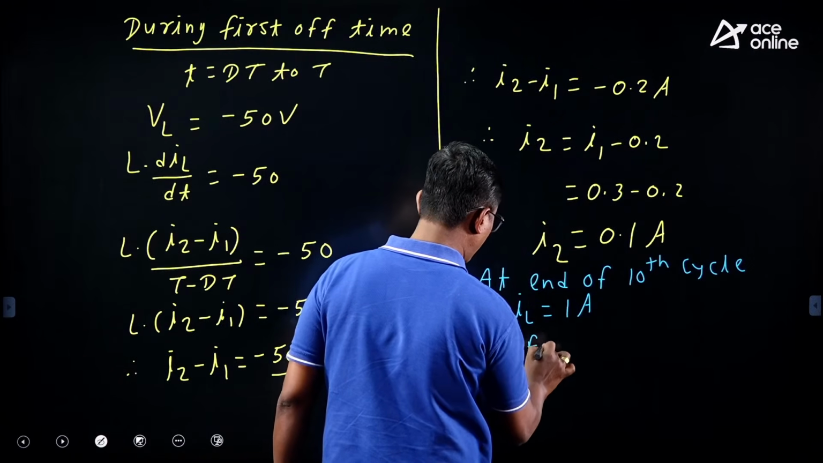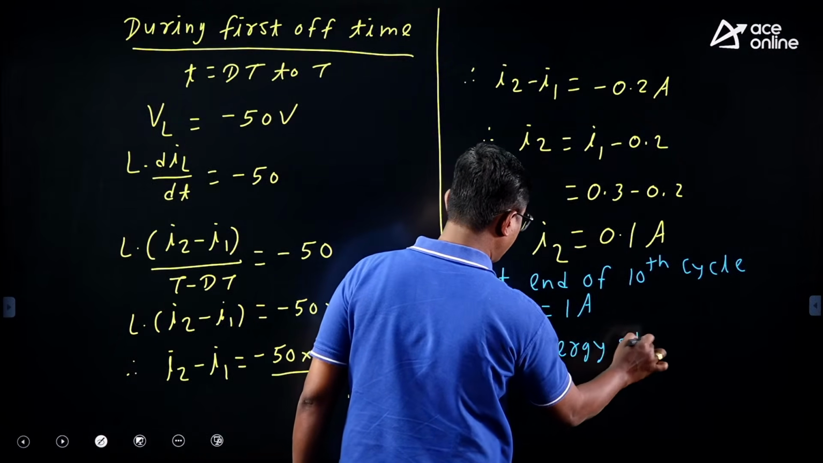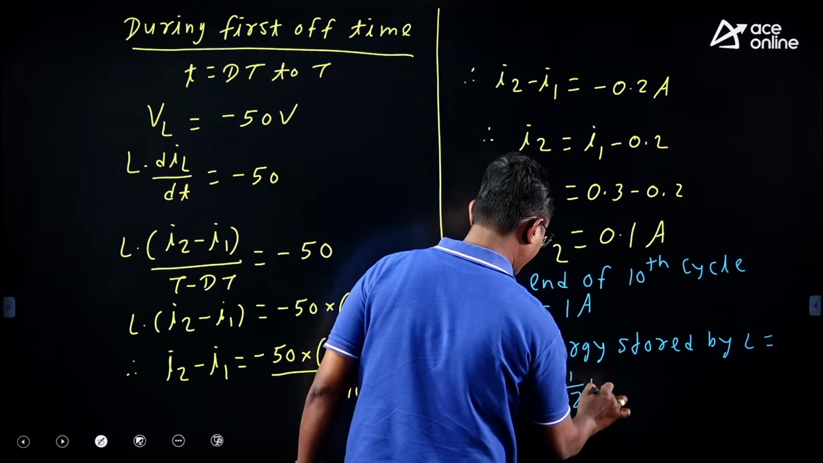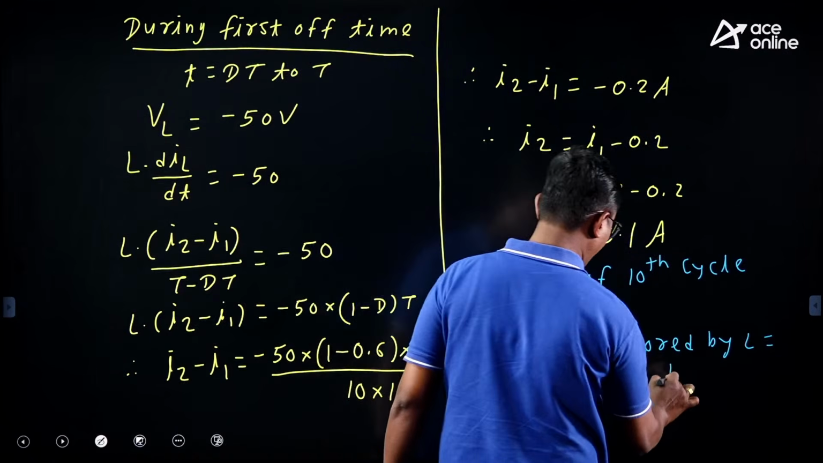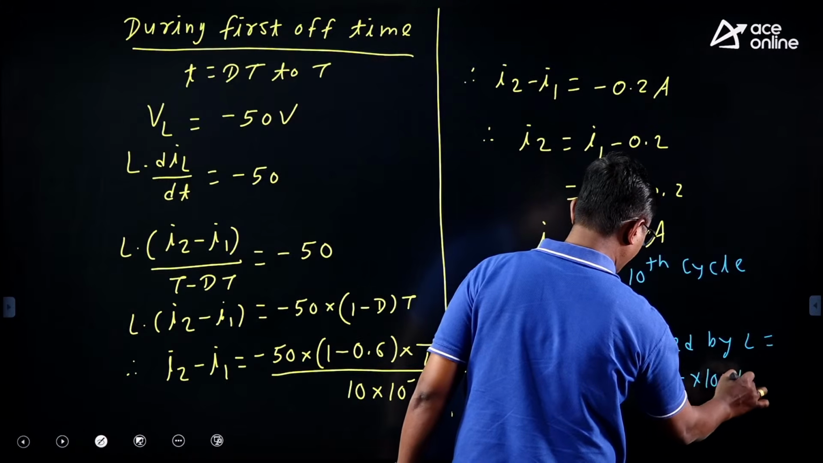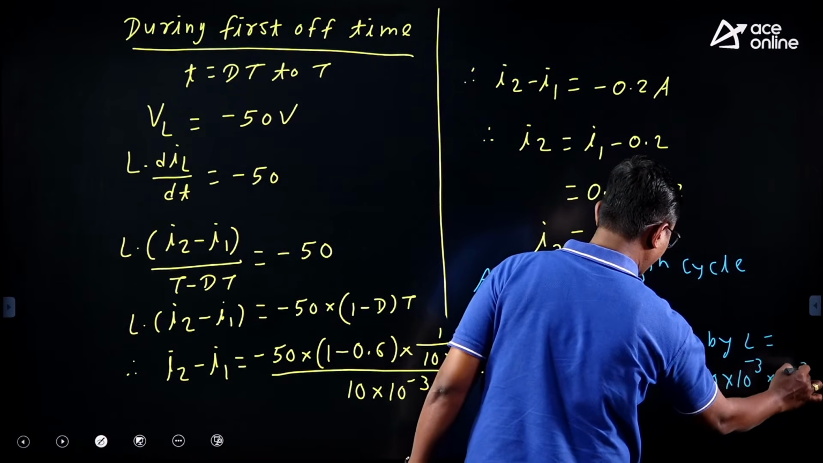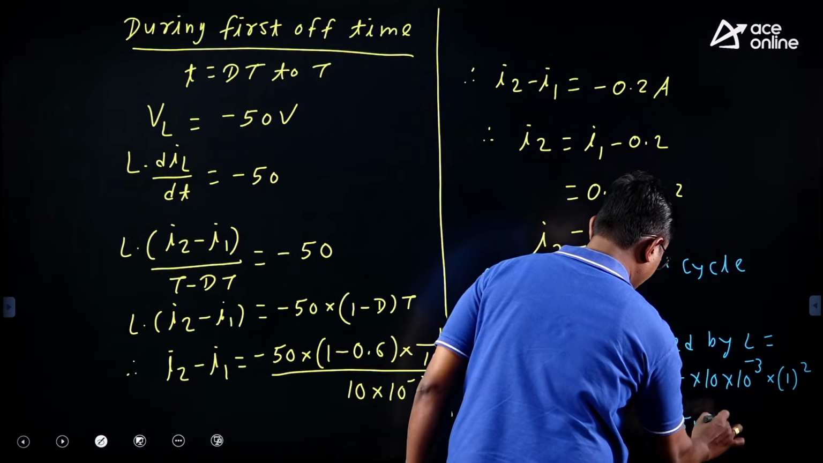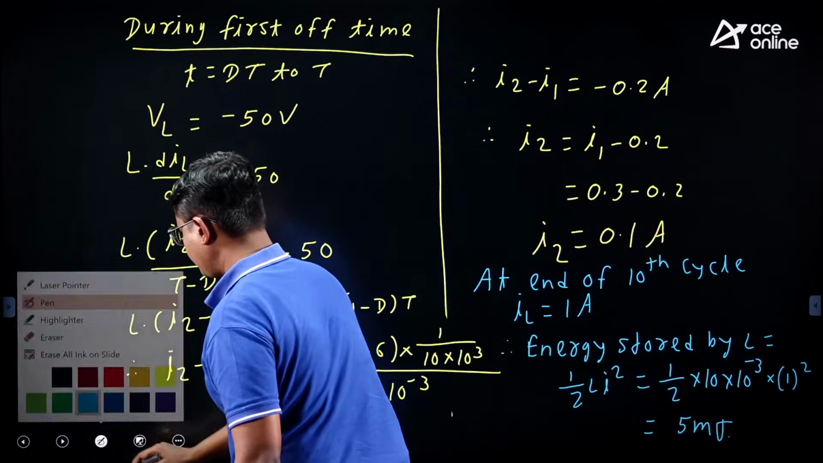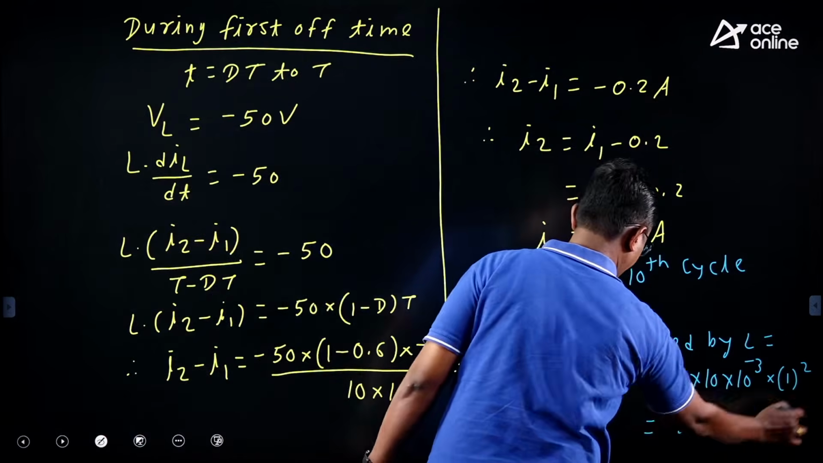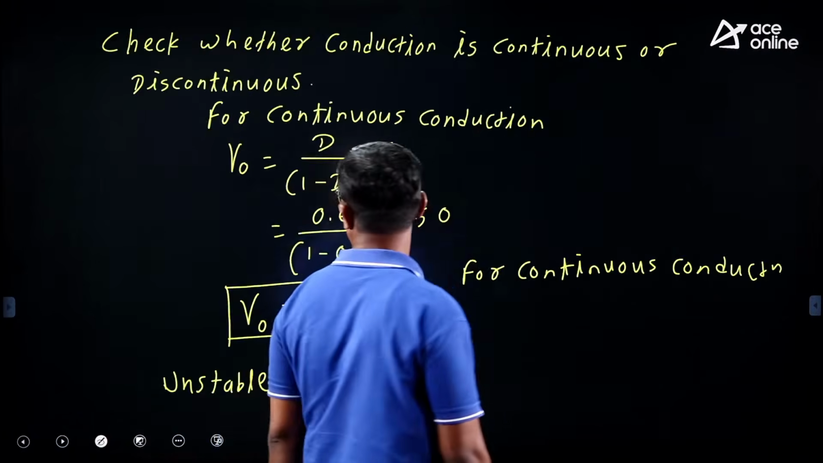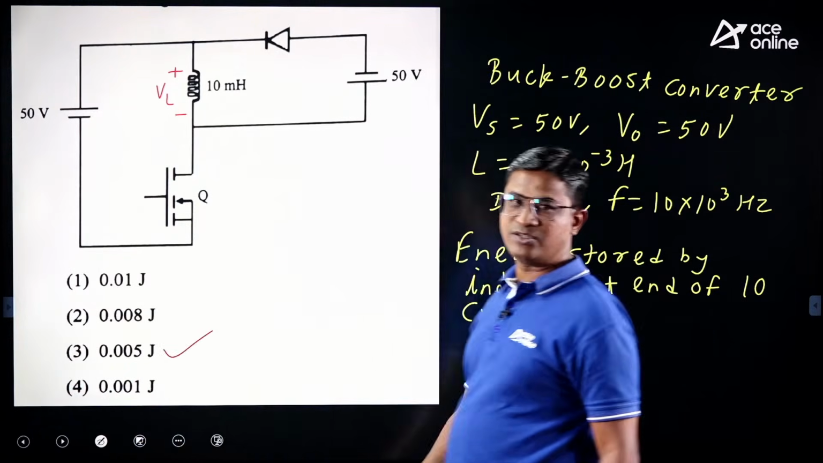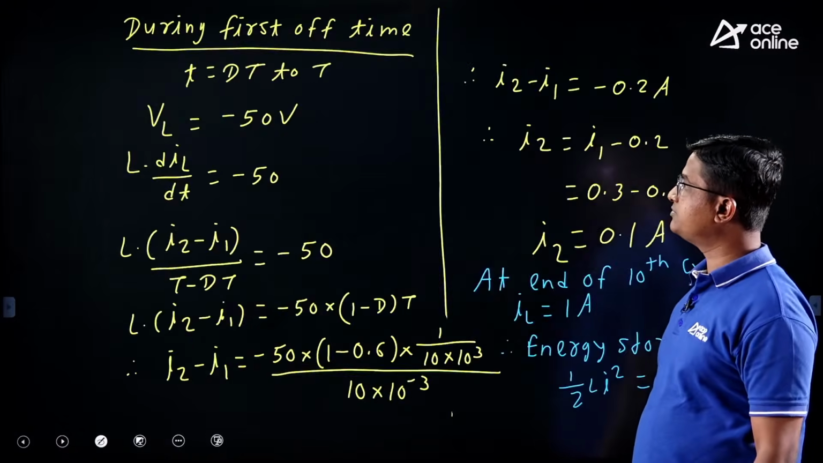Therefore energy stored by the inductor is half into L i square, which is equal to 1 by 2 into 10 into 10 to the power minus 3 into 1 square, right? So if we simplify it we will get 5 millijoule. It is 5 millijoule. Alright. Yes, 5 millijoule. So if you check the options, the correct option is 0.005 joule.